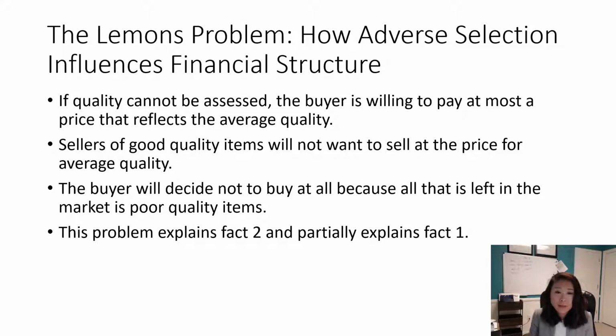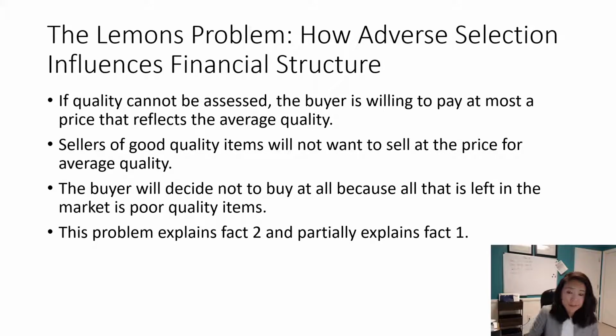If the quality cannot be assessed, the buyer is willing to pay at most a price that reflects the average quality, and the seller of the good quality item will not want to sell at a price for the average quality. So the buyer will decide not to buy at all, because all that is left in the market is poor quality items. This explains fact 2 and partially explains fact 1.